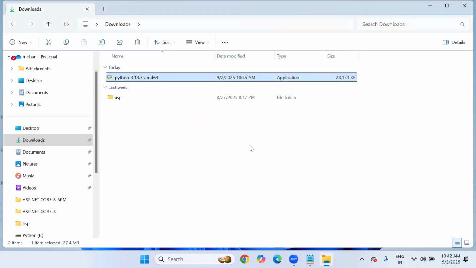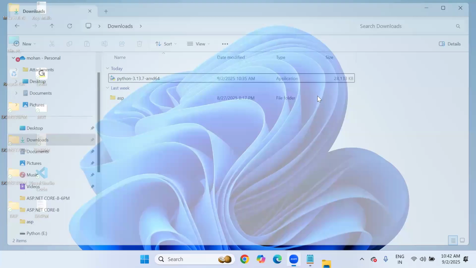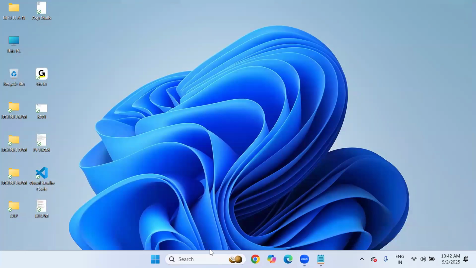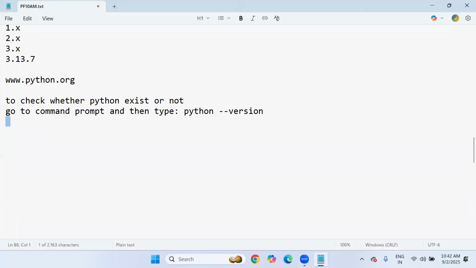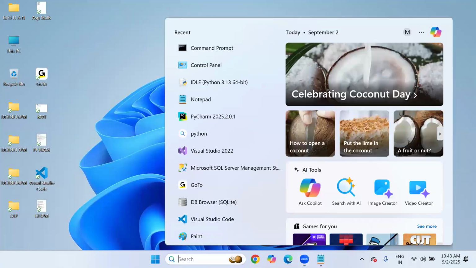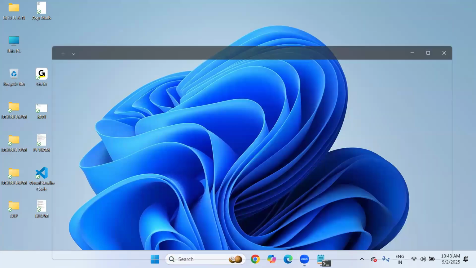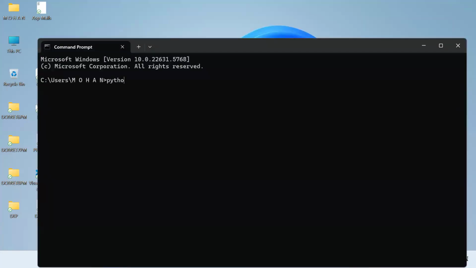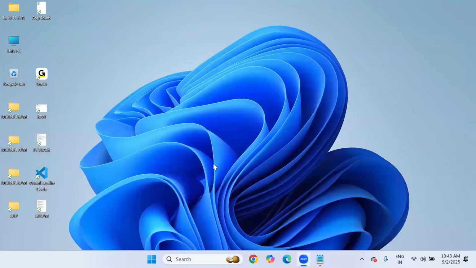Close it. But how do you know whether Python is installed or not? Again, you just cross verify. As I said, just go to the command prompt and type python space hyphen hyphen version. I'm just opening the command prompt and typing python space hyphen hyphen version like this. So Python 3.13.7. Previously, it was 3.13.6 before this installation, right? So we got the version back, and the software is installed successfully.